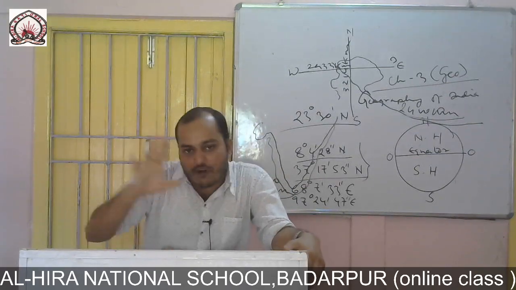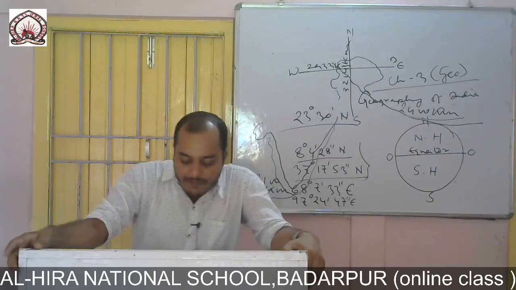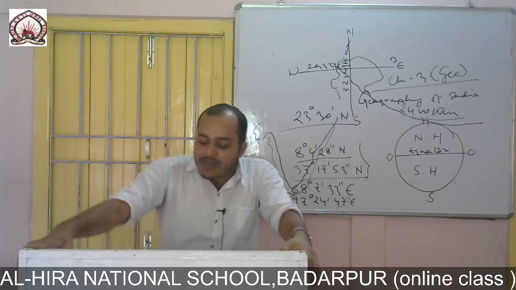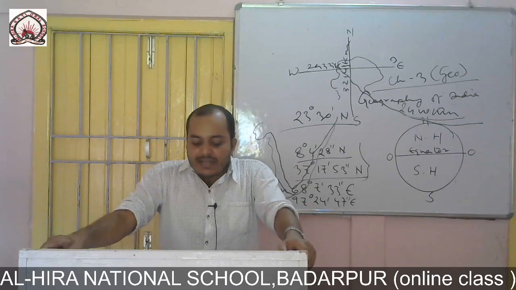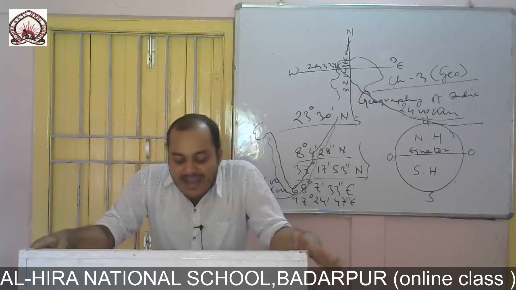All these plains are formed by the Indus, Ganga, and the Brahmaputra rivers. The Punjab Haryana plain has been created by the Satluj, Bias, and the Ravi rivers.